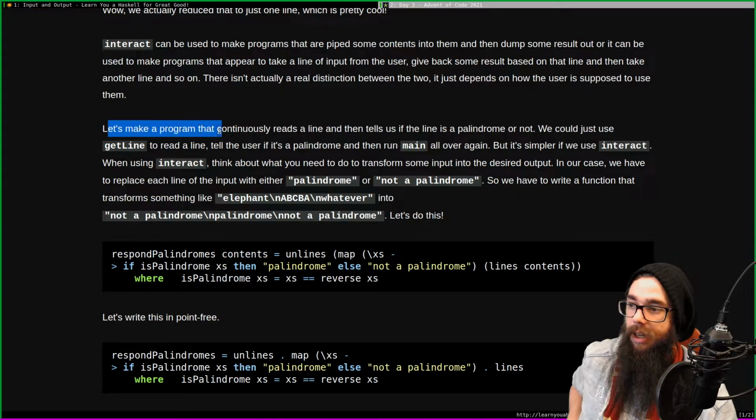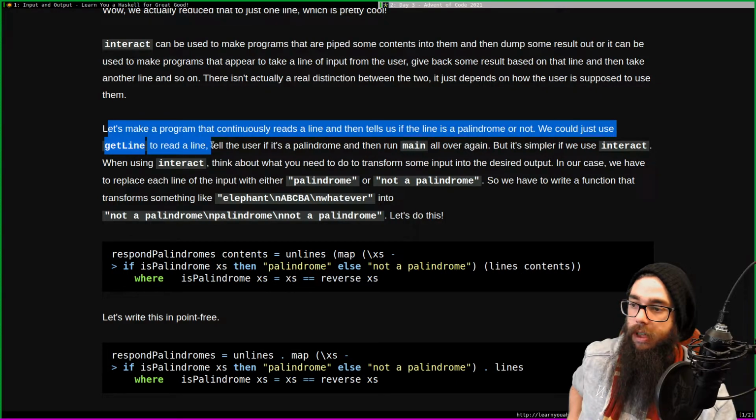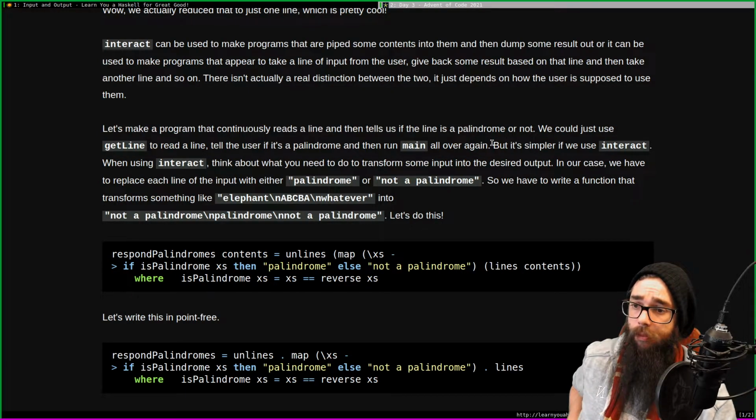Right. Let's make a program that continuously reads a line and then tells us if the line is a palindrome or not. We could just use getLine to read a line, tell the user if it's a palindrome, and then run main all over again. But it is simpler if we use interact.